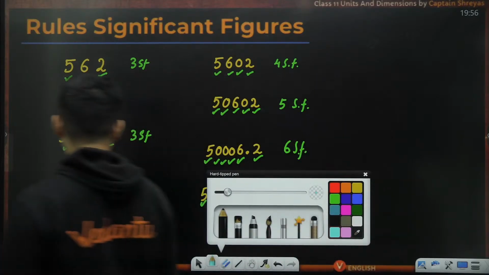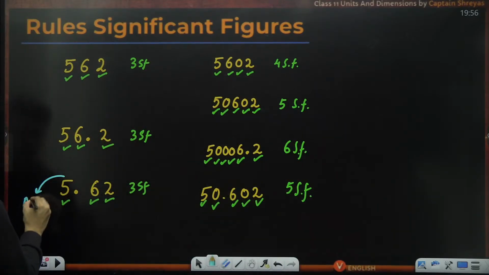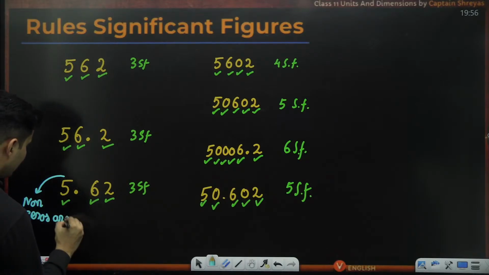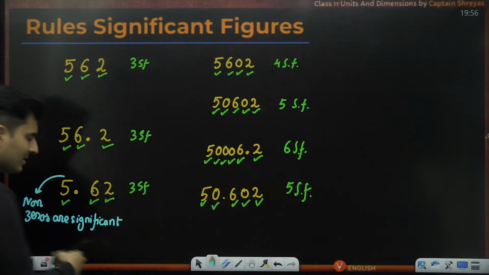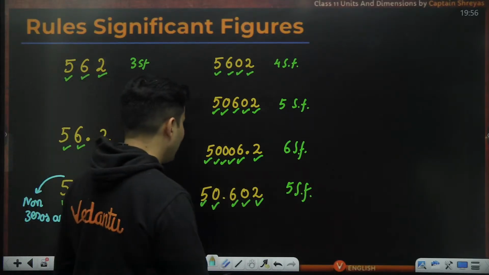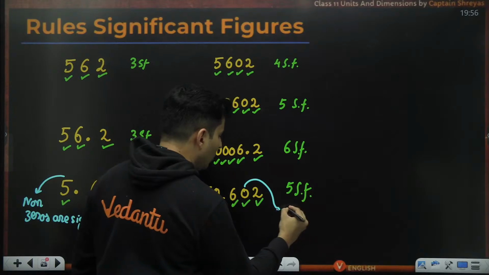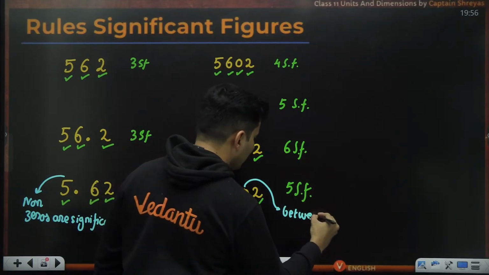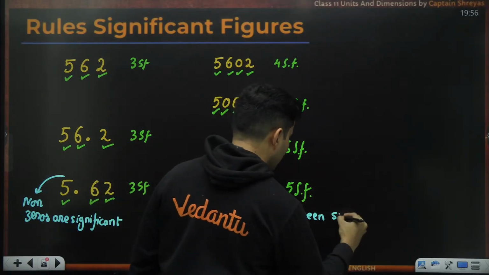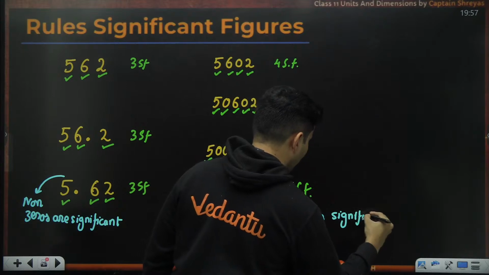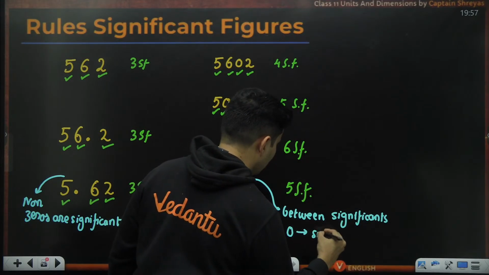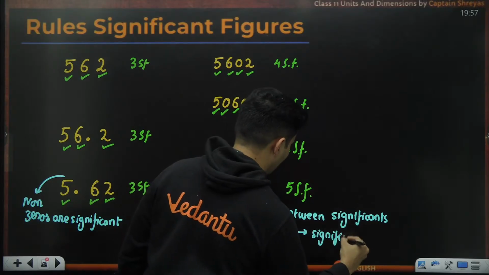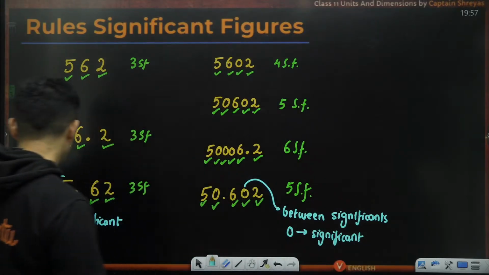So one by one, if I mention the rules over here, these are all non-zero digits. Non-zeros are basically significant. If you express it visually, then it becomes clear. Over here, this is between the significants, so the zero automatically becomes significant. You have to count such a zero.